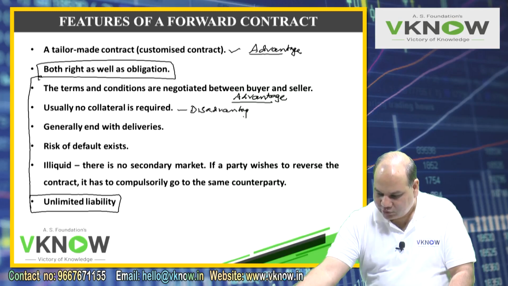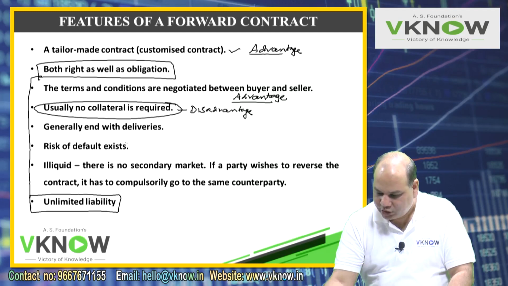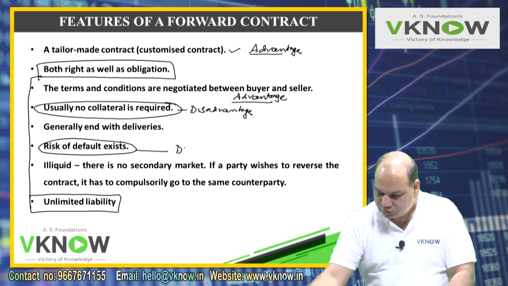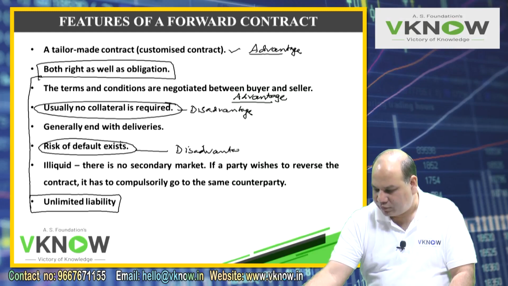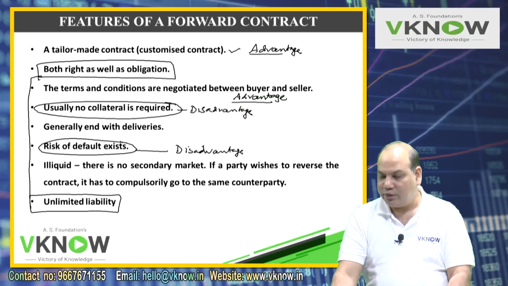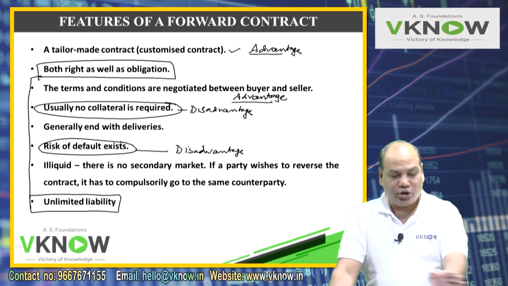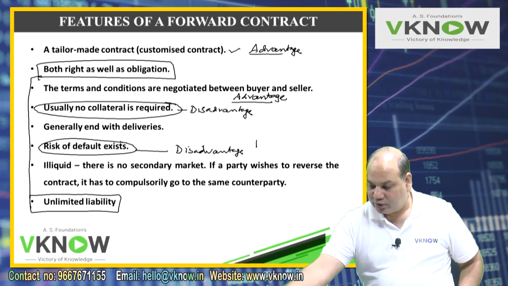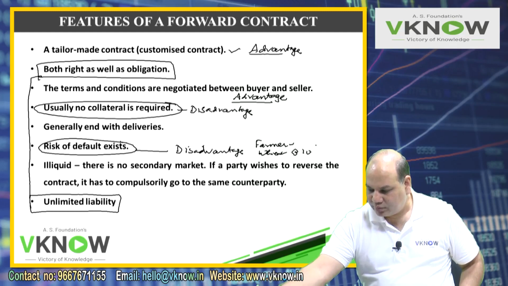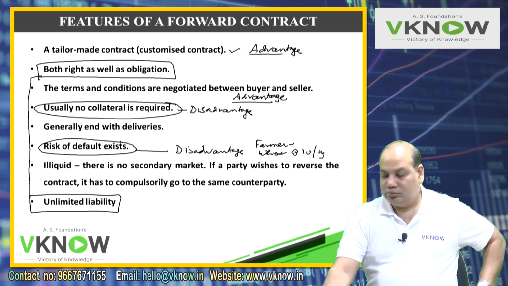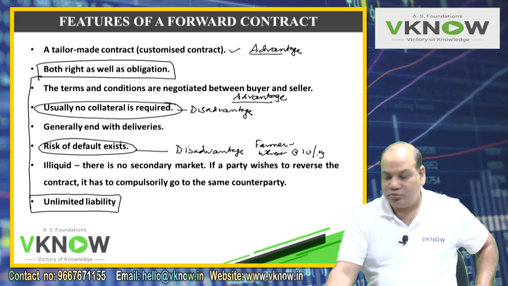And this disadvantage is linked with this: the counterparty may default. Suppose, continuing with the example, a farmer had entered into a contract to sell wheat at rupees 10 per kg, and now the wheat price has gone down to 7 rupees per kg.